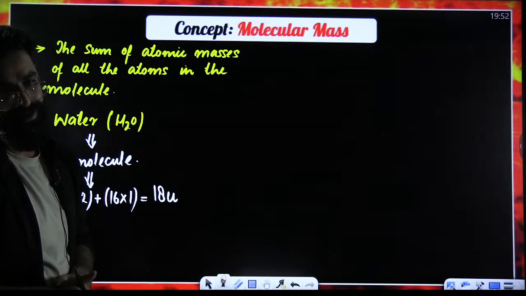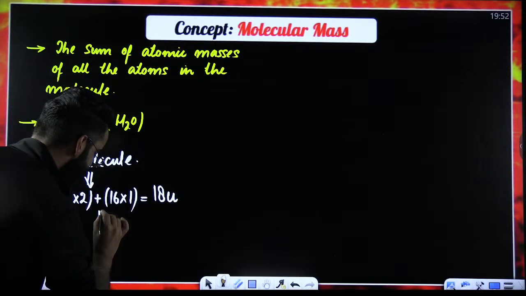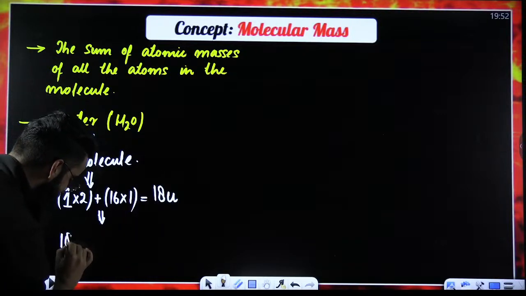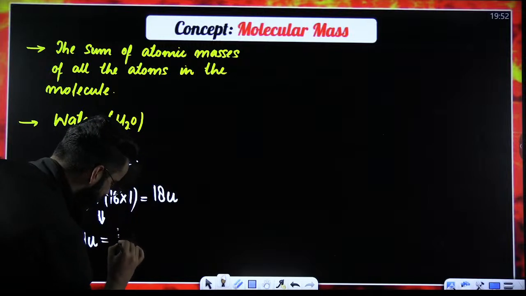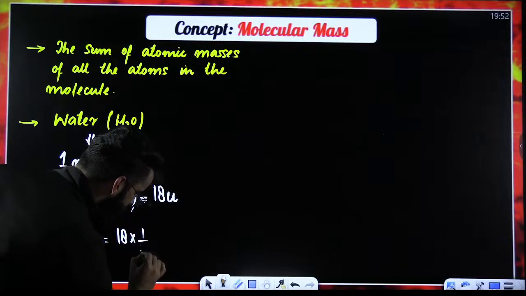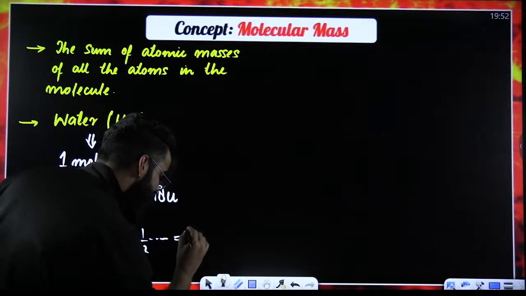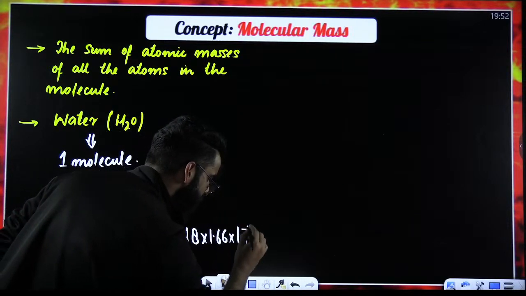Now, people, tell me one thing. Can I break this 18 u as 18 multiplied by 1 u? Yes, we can do that. Instead of 1 u, can't we write 1 by 12th of the mass of a carbon-12 atom? Yes, we can do that. Instead of the same 1 u, can't we write 1.66 into 10 raised to the power minus 24 grams?